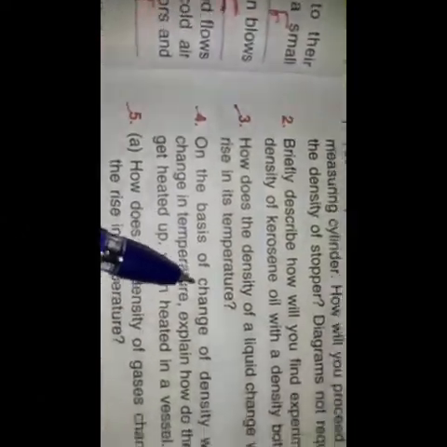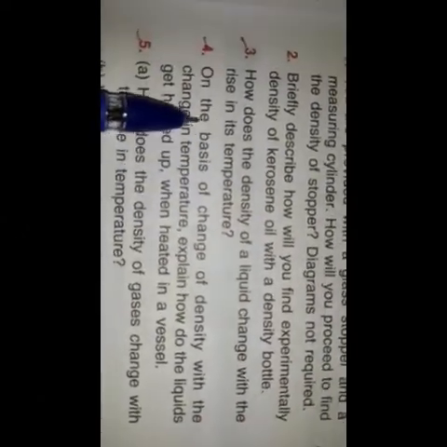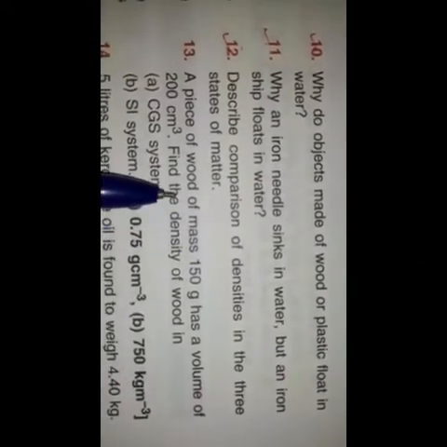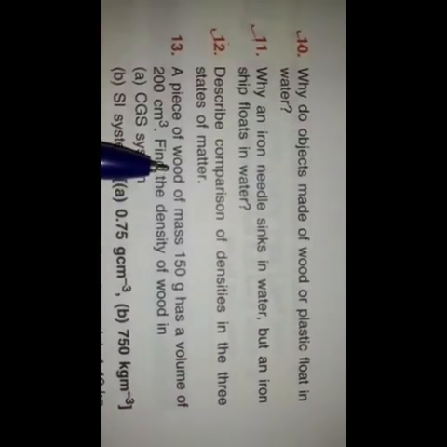Now children, these questions I have given for homework. Question number 3, 4, 5, 6, 7, 8, 9, 10, 11, 12. Children, these questions you have to do in your physics copy and maintain your copy.